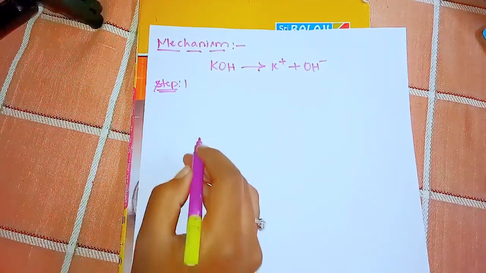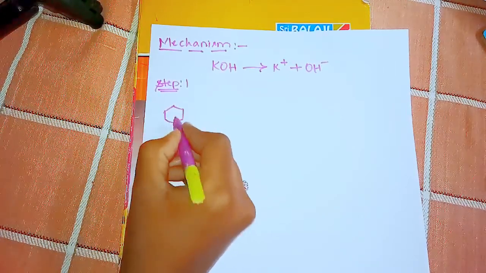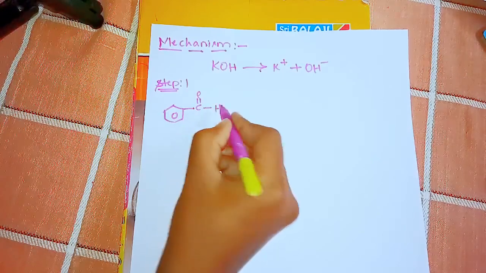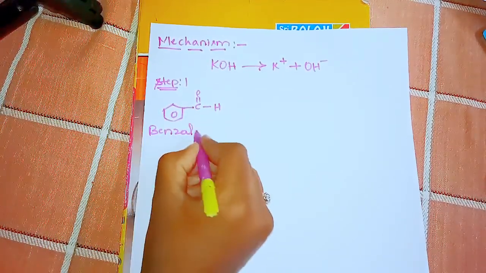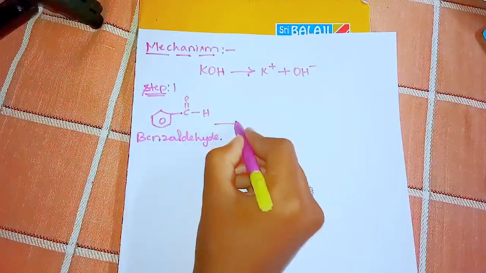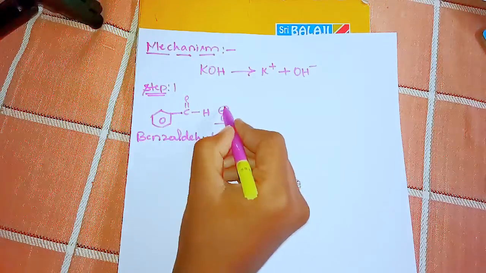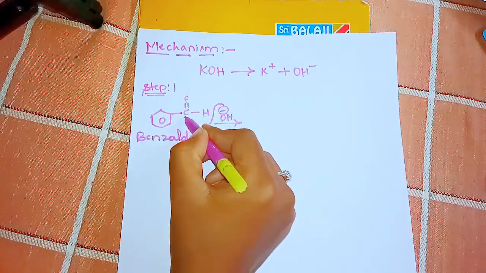Step 1. In the first step, we have taken one molecule of benzaldehyde. This nucleophile comes and attacks this carbon.